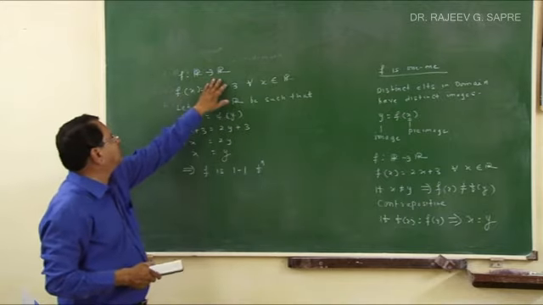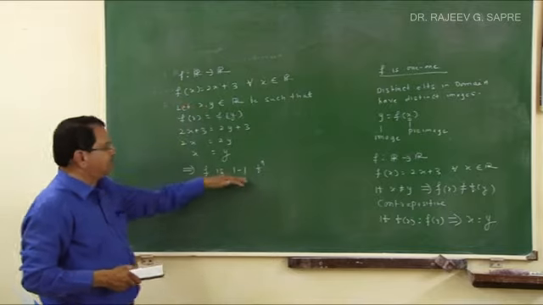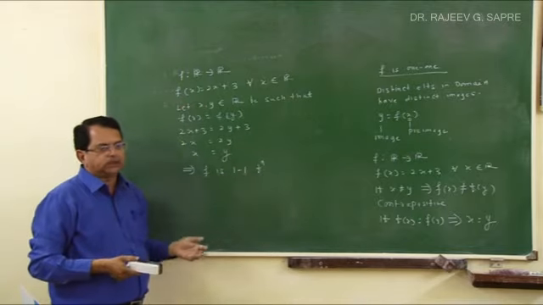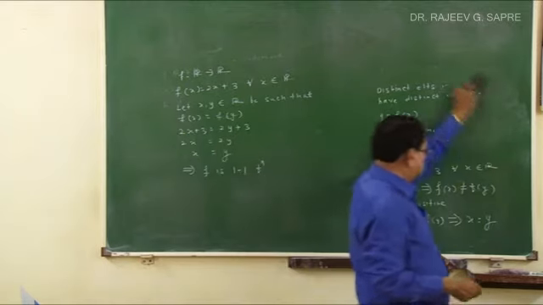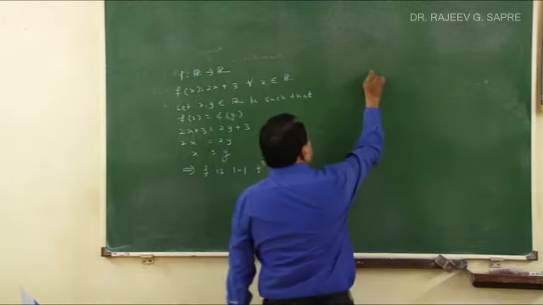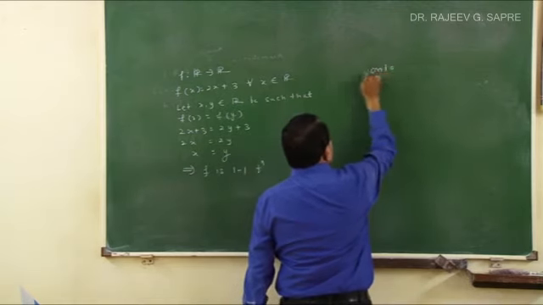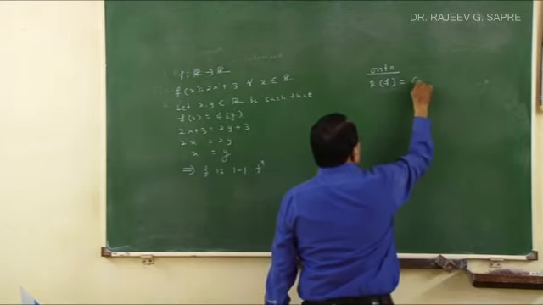Okay, now is this function an onto function? This I have to check. This is a 1-1 function, that is okay. Whenever I define a function from R to R, and I have proved here that f is a 1-1 function, is it an onto function? How to prove a function is onto or not? Because you know what is meant by an onto function. In the case of an onto function, we have said the range of the function Rf is equal to the codomain of the function.